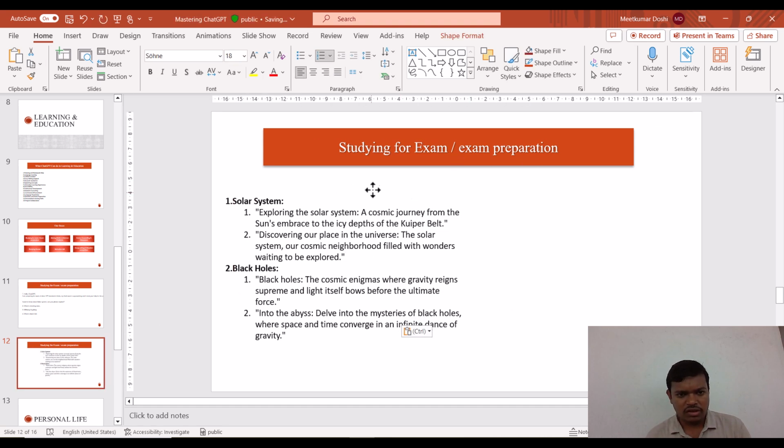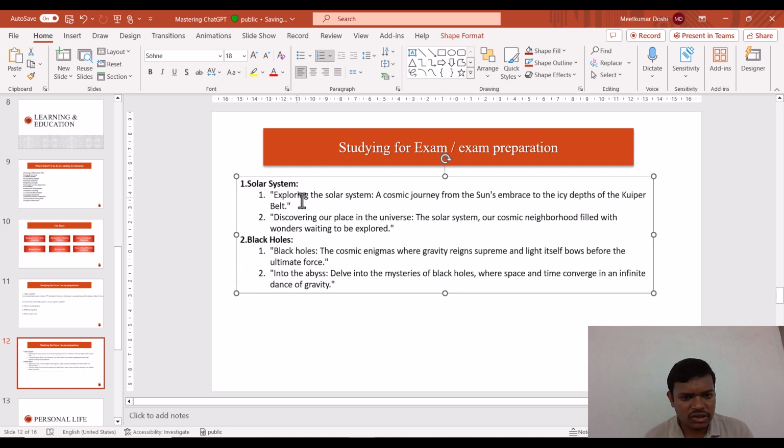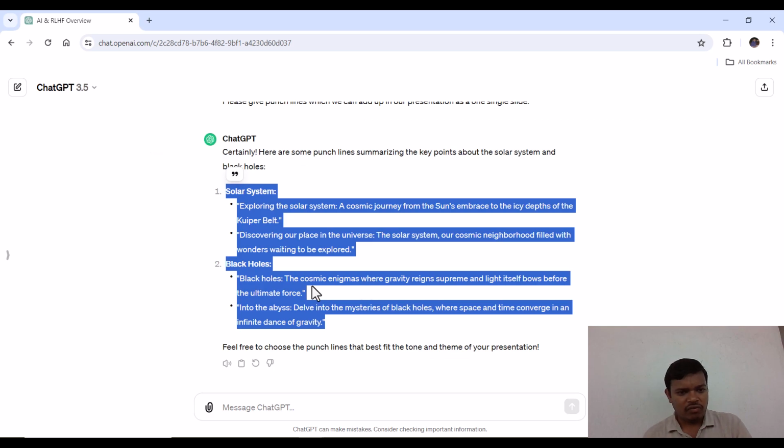Okay, Control V. Now we will increase the size a little bit. It has given: explore the solar system, discovering our planet in the universe. We have discussed all this part. Then black holes: into the abyss, delve into the mysteries of black holes, where space and time converge in an infinite dance of gravity. What else can we have?